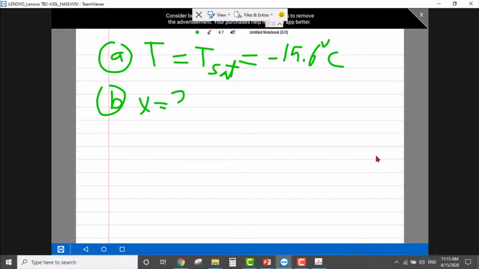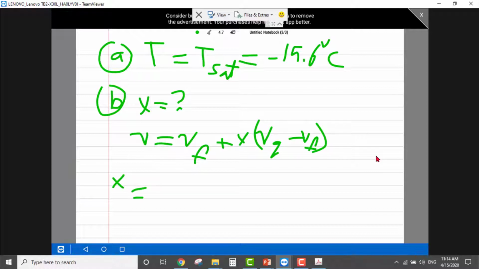Part B, we need to find the quality. In the statement of the problem, we can find the specific volume, so we can go directly and benefit from this equation: v must equal vf plus x vfg, or vg minus vf. Or x must equal the specific volume v minus vf, divided by vfg, or vg minus vf. Just a rearrangement. So v, which is equal to, let me change the color.